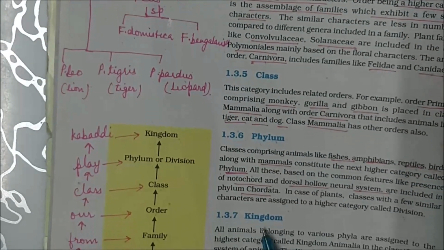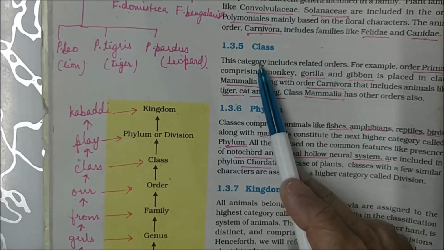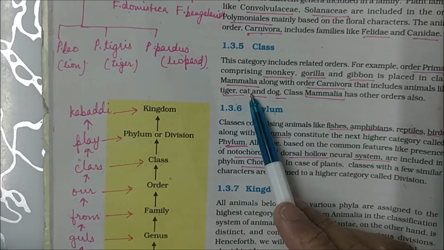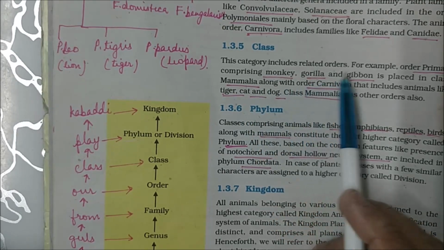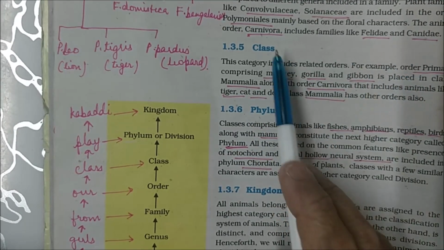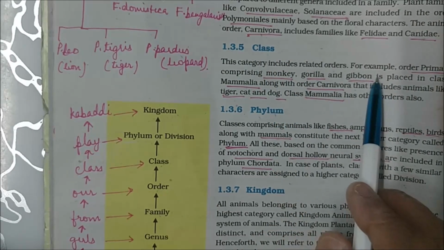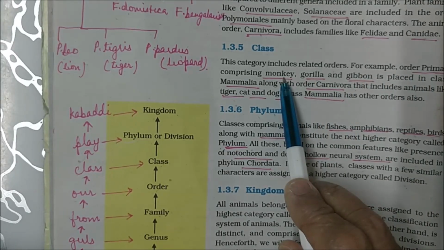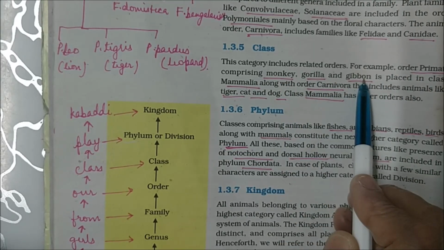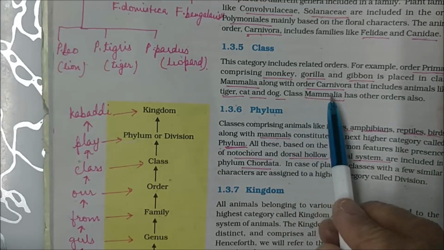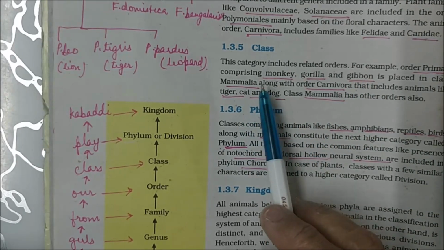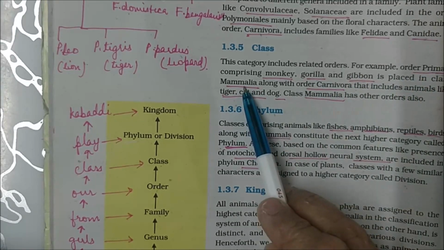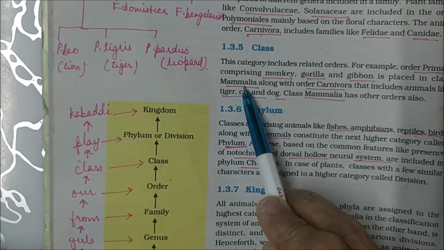So the next higher category is class. All orders together comprise the class. We have just now studied order Carnivora. Same way, there is another order Primata. This order Primata includes monkey, gorilla, gibbon. Now order Primata and order Carnivora, they both belong to class Mammalia.